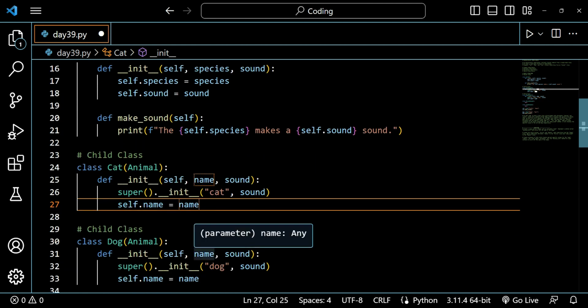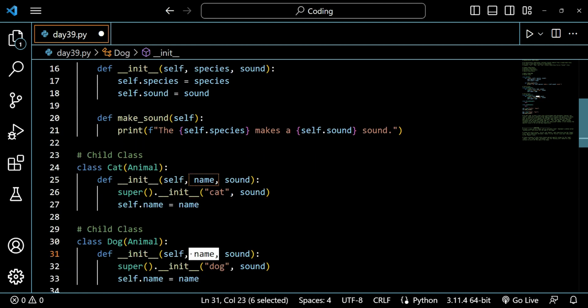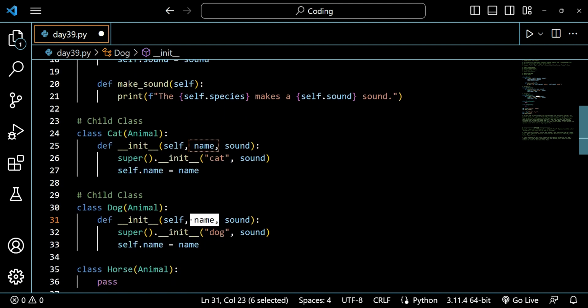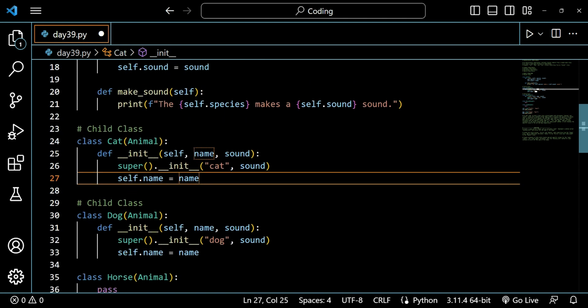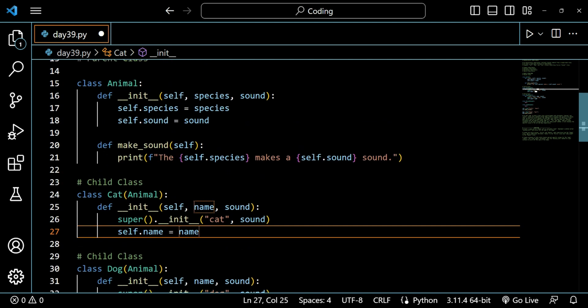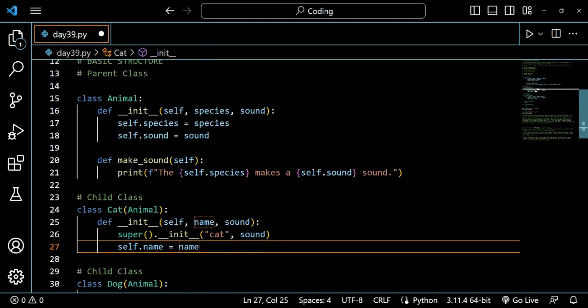And similarly here a name is written, and we have just removed the species section from here. So instead of species, we are printing name here.